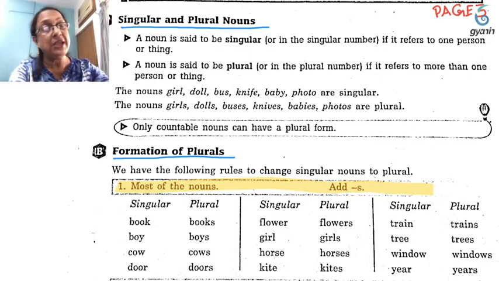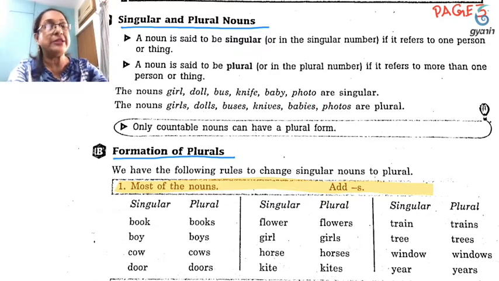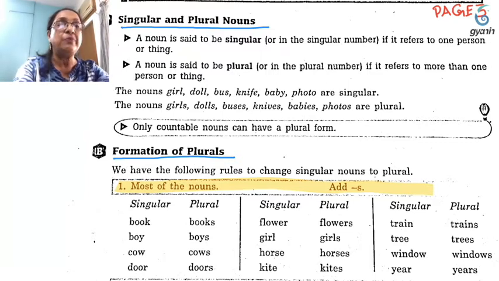So nouns can be singular nouns or plural nouns. A noun is said to be singular, or in the singular number, when it refers to one person or thing. For example, girl, doll, bus, knife, baby, photo, these are all one in number. That is why they are called singular nouns. A noun is said to be plural, in the plural number, when it refers to more than one person or thing. For example, girls, dolls, buses, knives, babies, photos, these are all plural nouns.